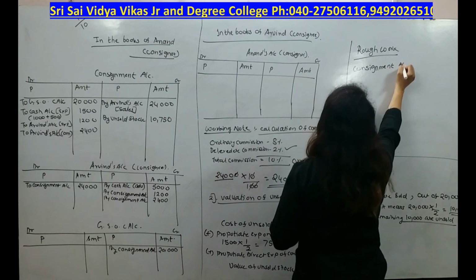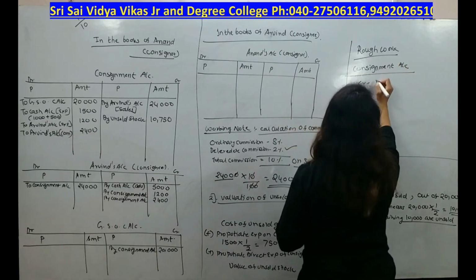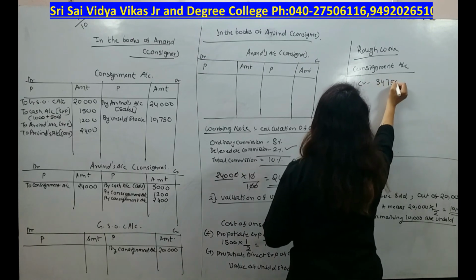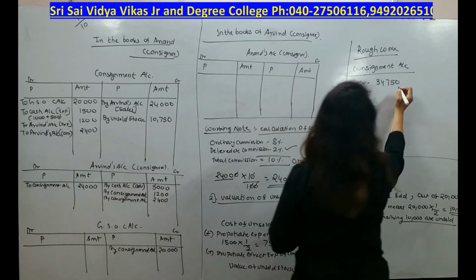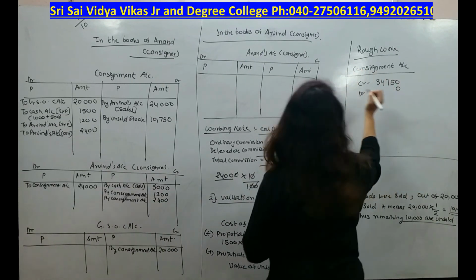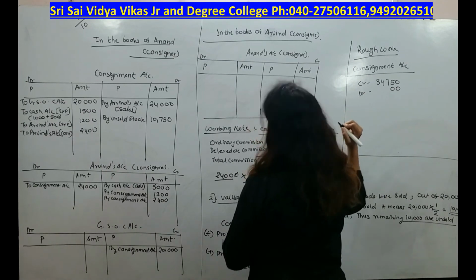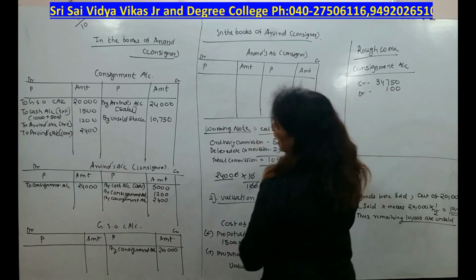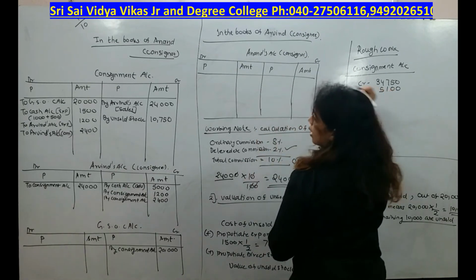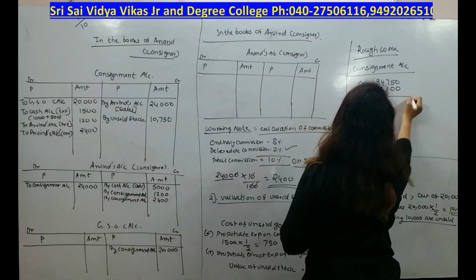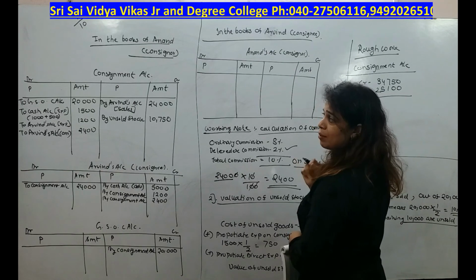Let's find out whether we are getting profit or loss. Credit side total is 34,750, and debit side total we need to add: 0, then 0 again, 5 plus 2 is 7, 7 plus 4 is 11, 1 will carry, 1 plus 1 is 2, plus 1 is 3, plus 2 is 5, and 2 will be as it is.